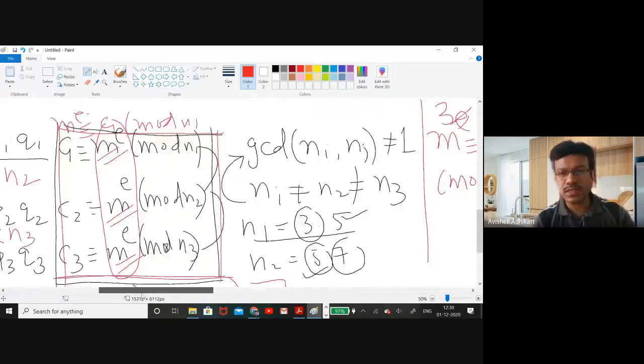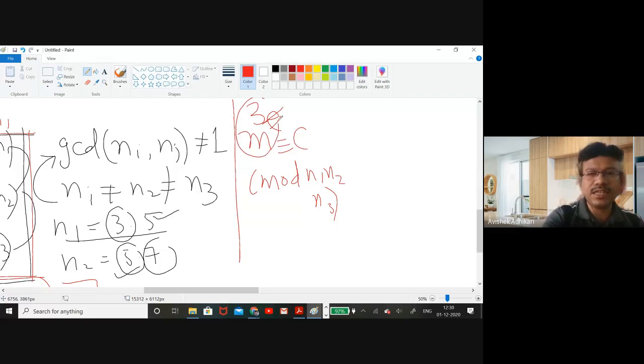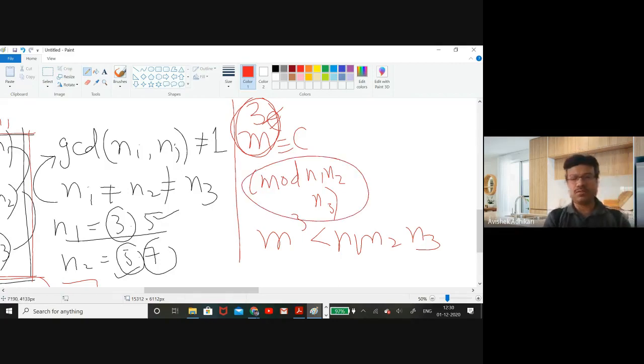Now come to here. What have we obtained? m cubed is congruent to c modulo n1 n2 n3. And we have just seen that the value of m cubed is strictly less than n1 n2 n3. As a result, you can simply ignore the modulo operation, because with respect to n1 n2 n3, m cubed may be considered as an integer.